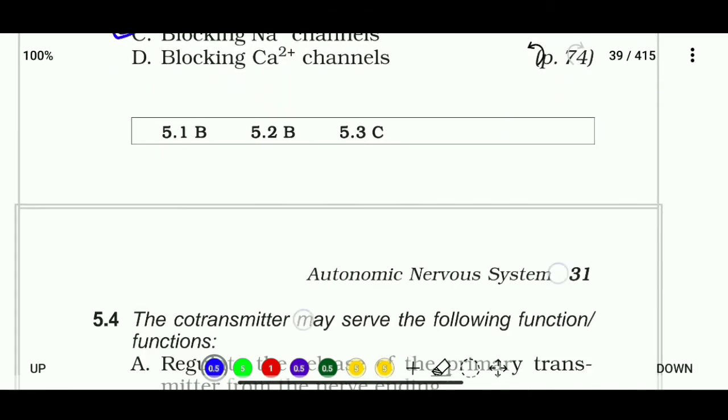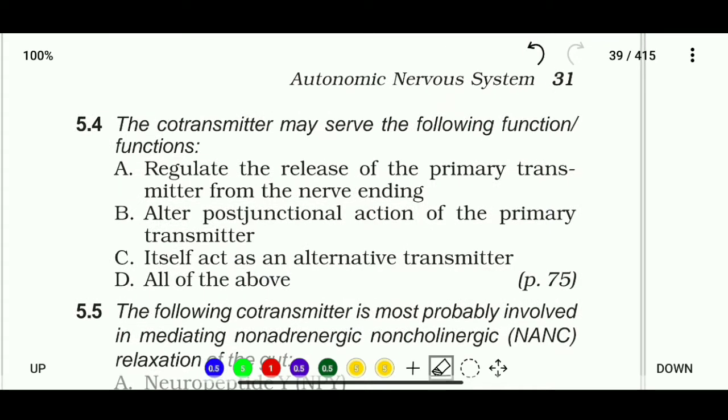Okay, so let's see question number 4. The co-transmitter may serve the following function or functions. The options are: regulate the release of the primary transmitter from the nerve ending, alter post-junctional action of the primary transmitter, itself act as an alternative transmitter, or all of the above. So the co-transmitter serves all of these actions.